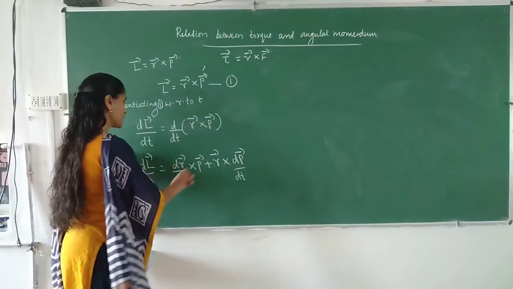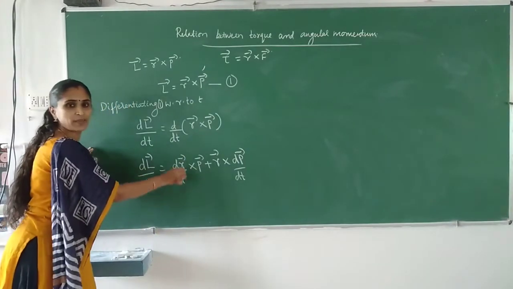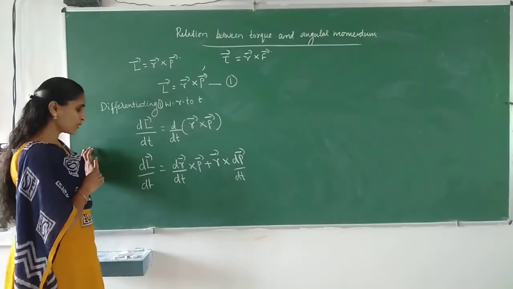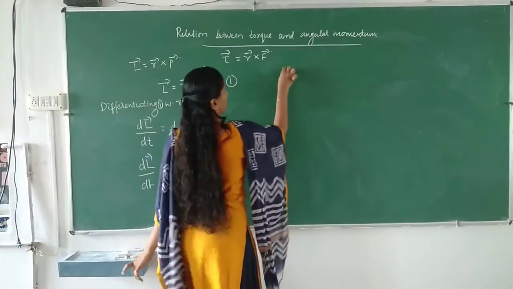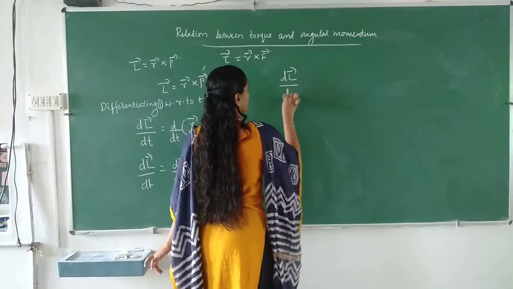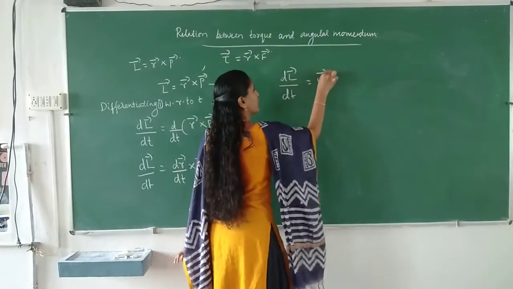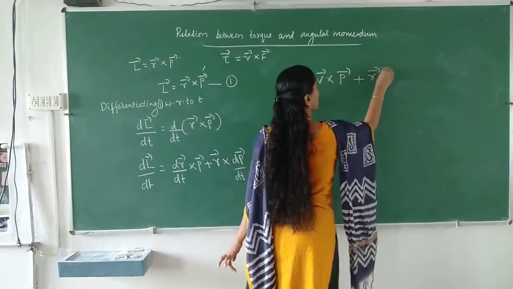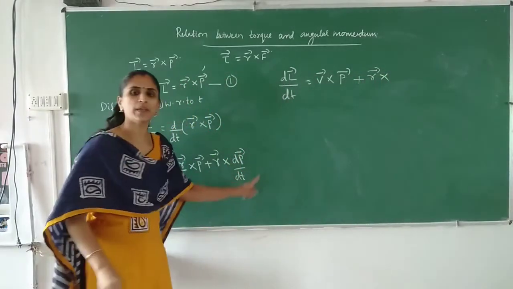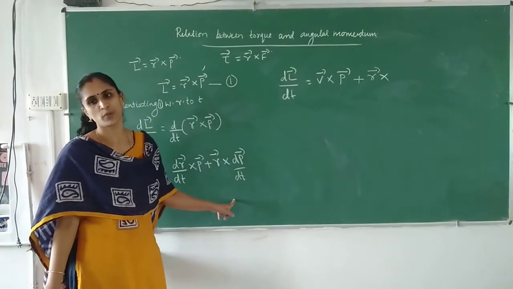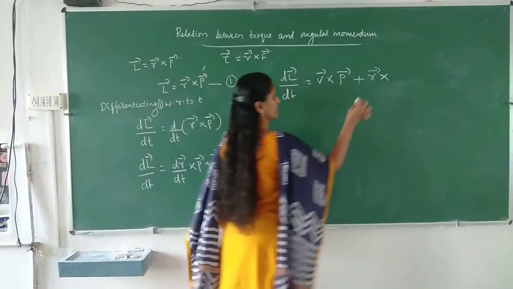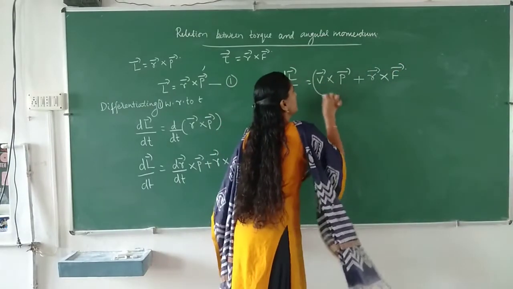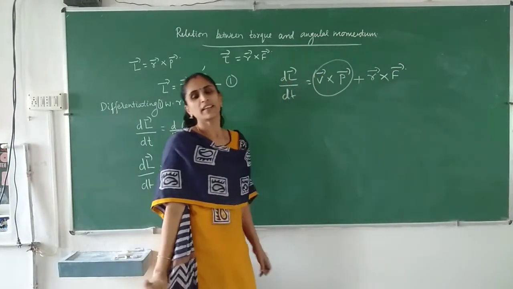What is dR by dt? dR by dt means rate of change of position, rate of change of displacement, and we can write it as velocity. So dL by dt is equal to v cross P plus R cross dP by dt. What is dP by dt? Rate of change of momentum, which can be written as force. And now this term is 0. Why is this term 0?